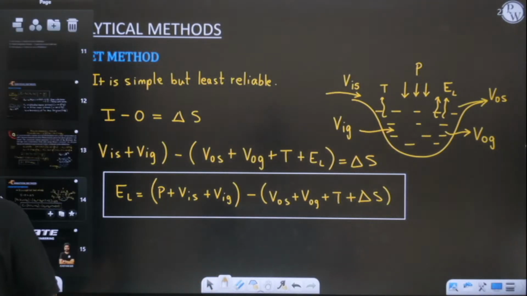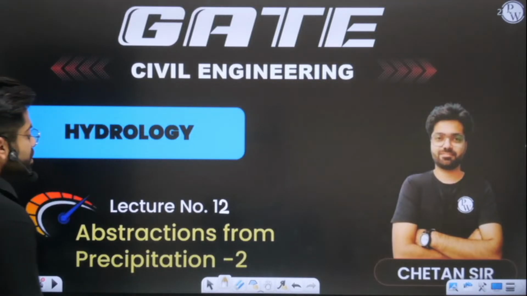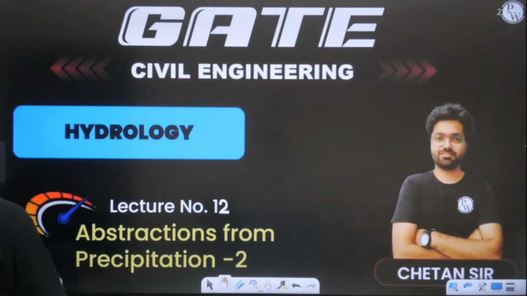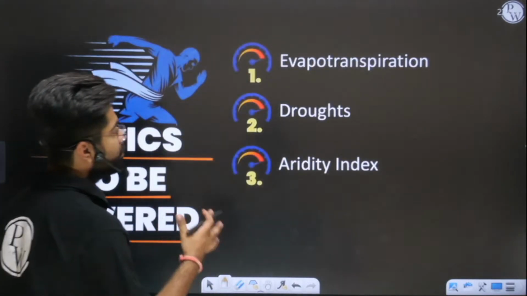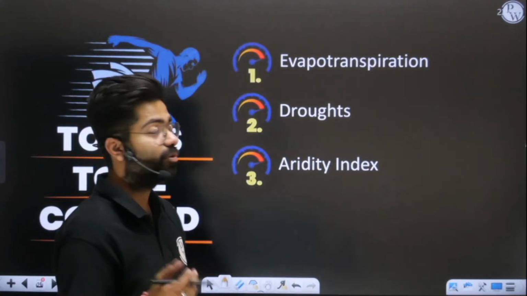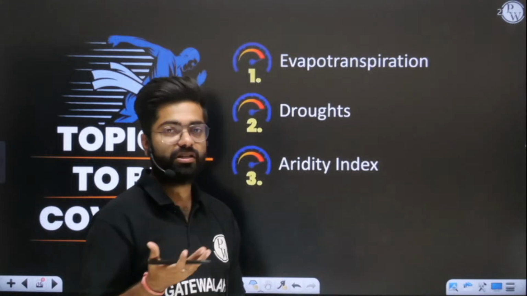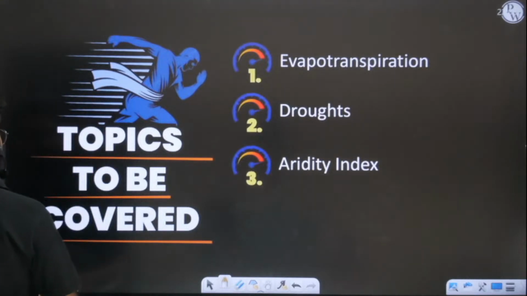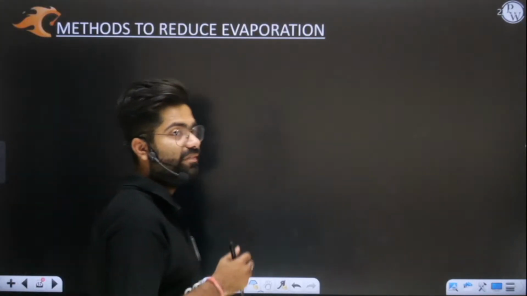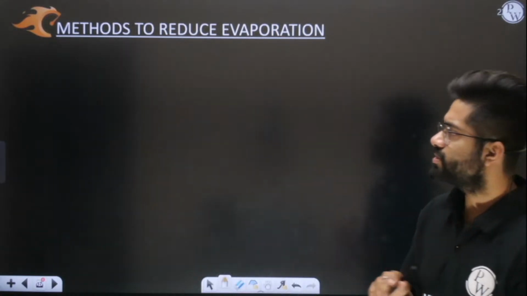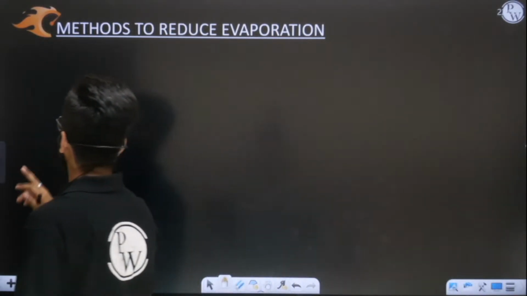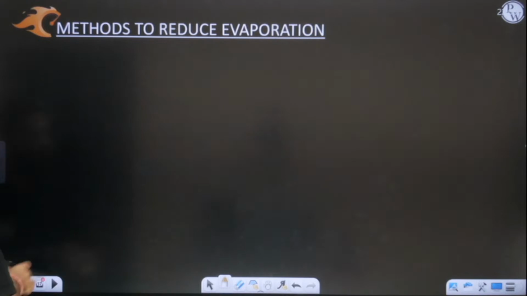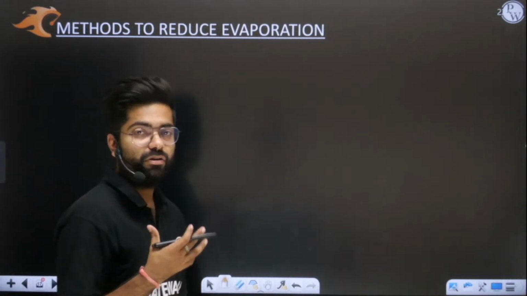Now we will start today's class. In today's class, this is your abstraction from precipitation part 2. Basically we'll continue further. In today's class we are going to focus on these topics: what evapotranspiration is, what is drought, what is aridity index. We will focus on these topics one by one, but before moving further, first let me complete the evaporation topic. One small topic is left, which is none other than the different methods in order to reduce evaporation. So we are going to discuss the methods which we have to remember in order to reduce evaporation.